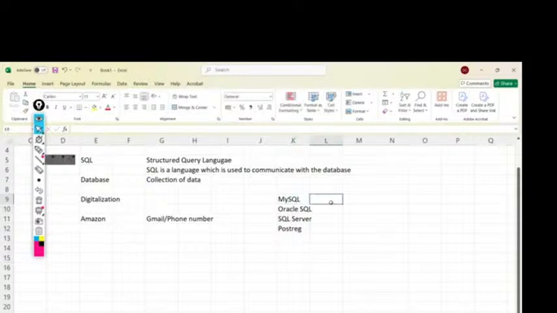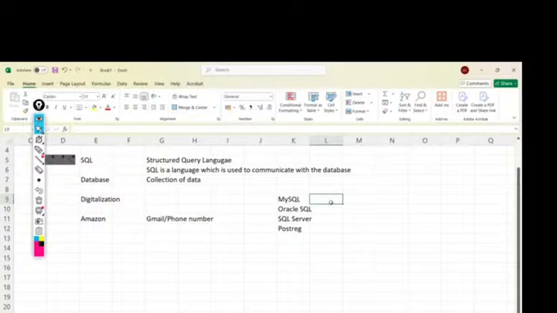Basically, MySQL and Oracle SQL are tools from Oracle company. SQL Server is a tool from Microsoft. We have different tools from different companies. The reason we are using MySQL is that it is an open source platform, which means it is freely available for everyone. That is the reason nowadays all the companies, whether startups or MNCs, prefer to use MySQL as a tool.